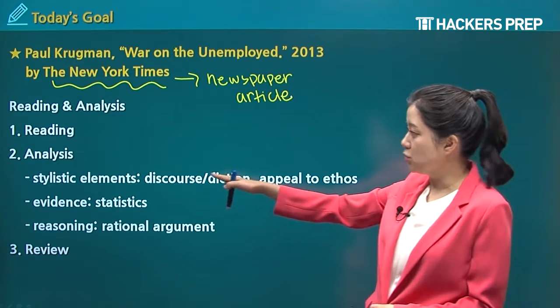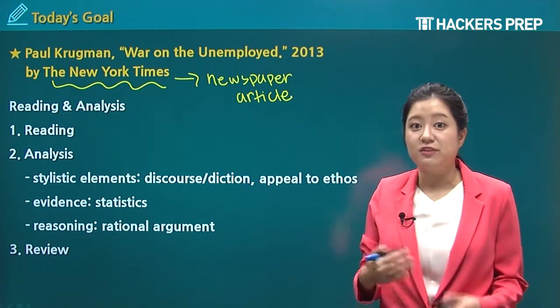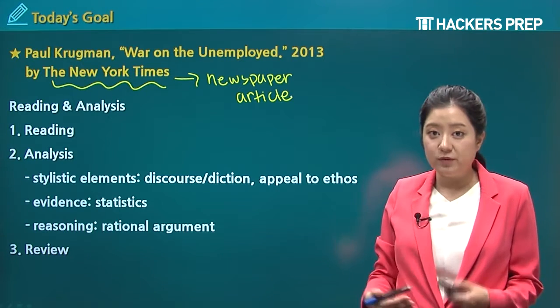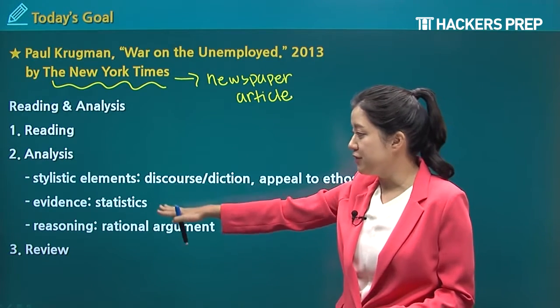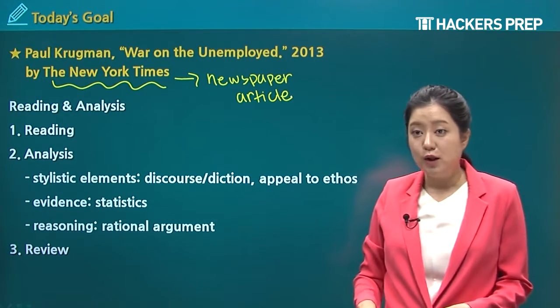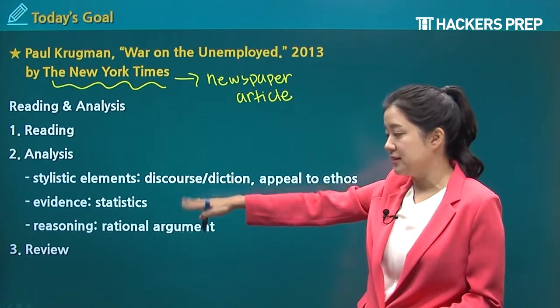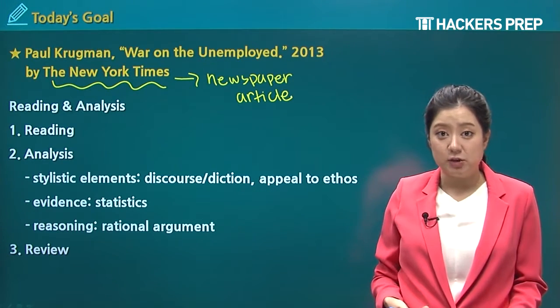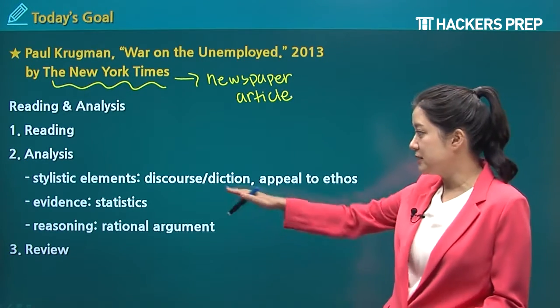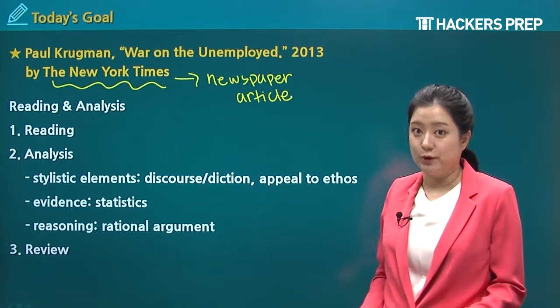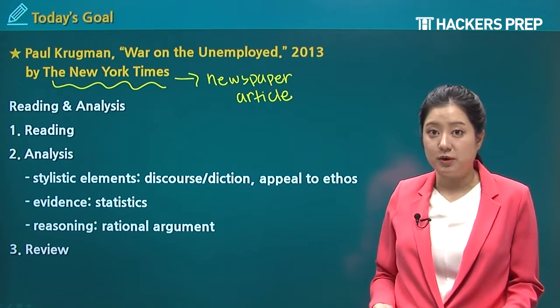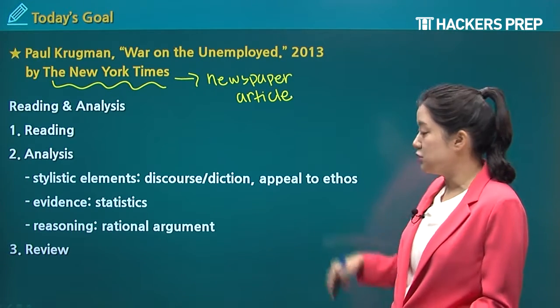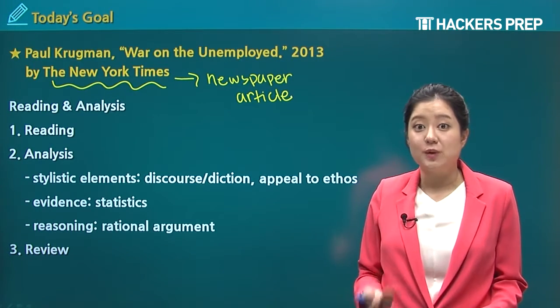All right, let's go over today's goal. We're going to first go over the reading. So we're going to read the passage together. And while we read the passage, we're going to also look at the analysis. And we're going to look at some of the features that were given in the article. The first one, stylistic elements. There are multiple types of stylistic elements, but we're first going to go over discourse diction. You could also call it word choice. So using specific word choice to prove a point or to emphasize a point. We're also going to go over appeal to ethos, which is appeal to ethics.